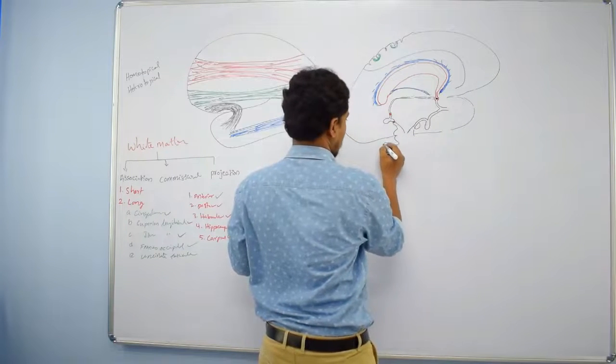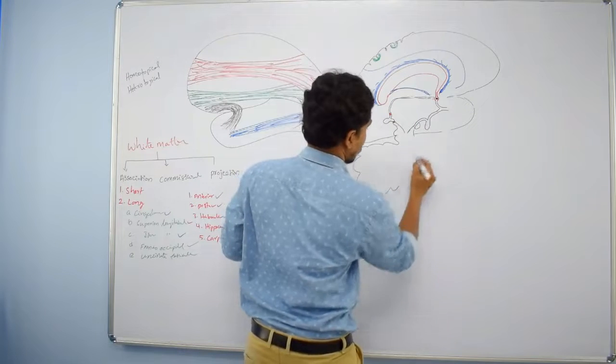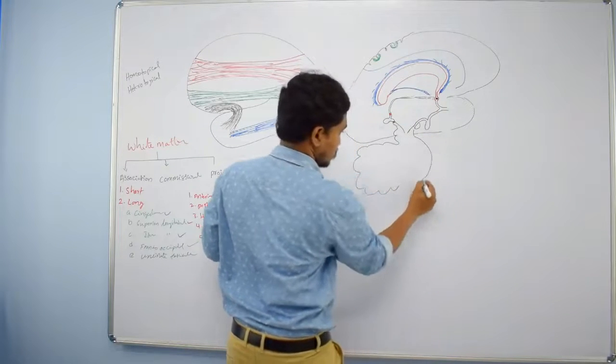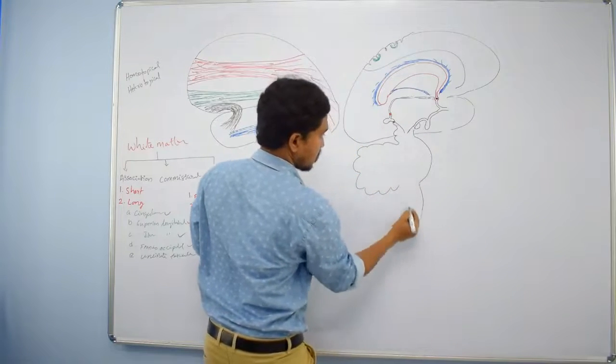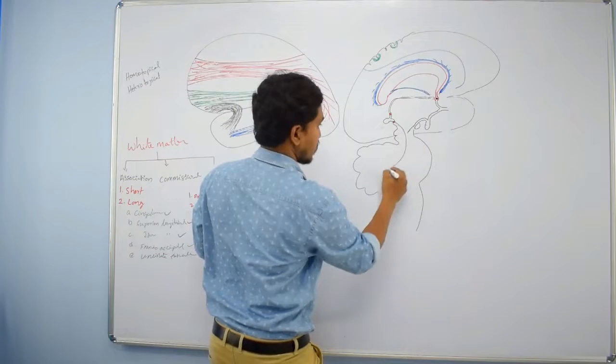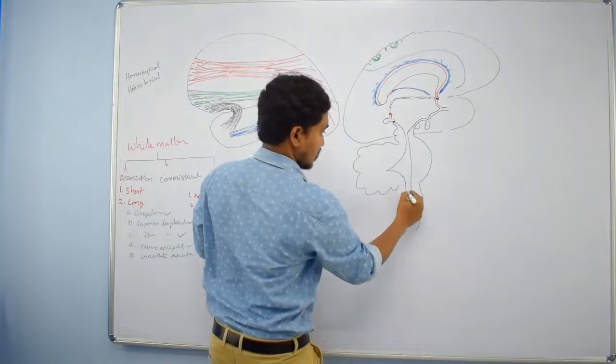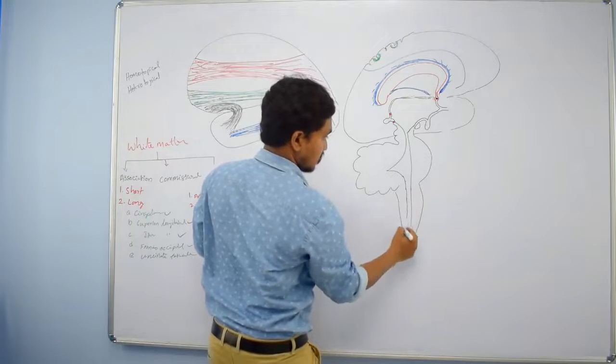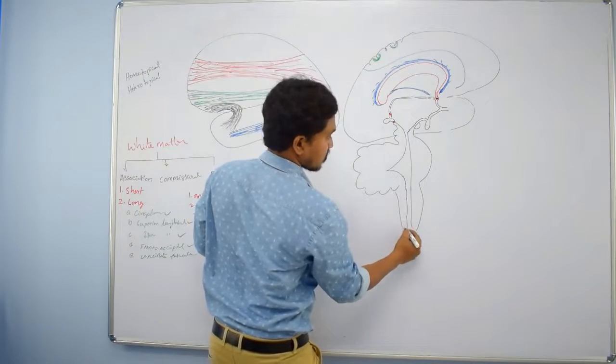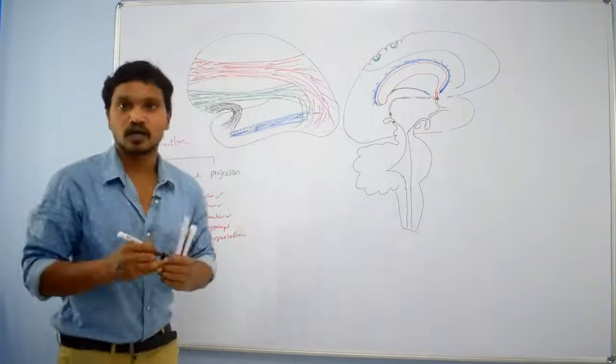This is the cerebellum. This is the pons, and this is the medulla oblongata. This is the fourth ventricle. This will be continuous as the spinal cord.